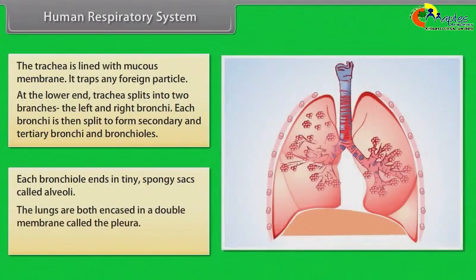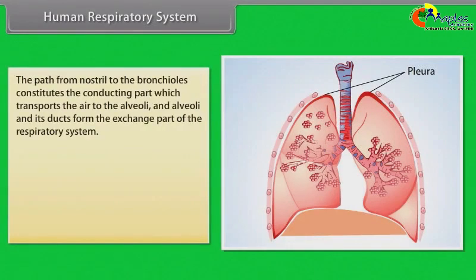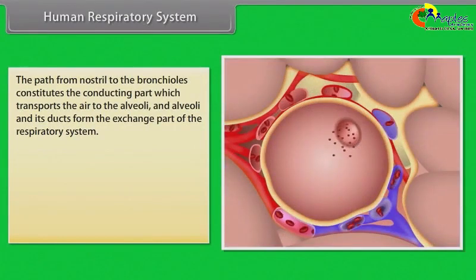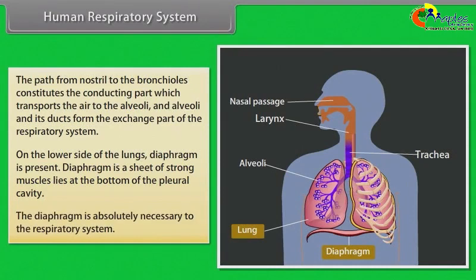The lungs are both encased in a double membrane called the pleura. The pleura protect and cushion the lungs. The path from nostril to the bronchioles constitutes the conducting part which transports the air to the alveoli, and alveoli and its ducts form the exchange part of the respiratory system. On the lower side of the lungs, diaphragm is present. Diaphragm is a sheet of strong muscles lying at the bottom of the pleural cavity. The diaphragm is absolutely necessary to the respiratory system.